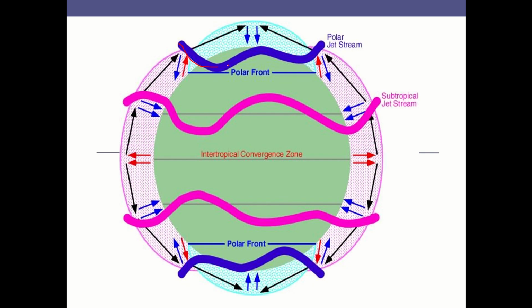All put together, we have jet streams, polar jet streams, subtropical jet streams, this one at 30° and this one at 60°, and then we have the doldrums, also called the intertropical convergence zone. These are some of the things that determine how global wind is formed, and it impacts the entire Earth.